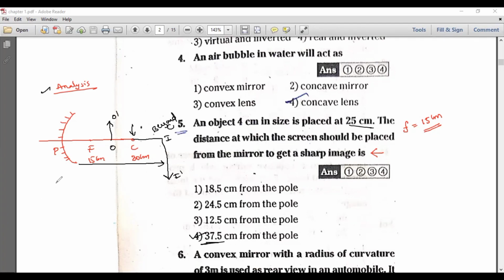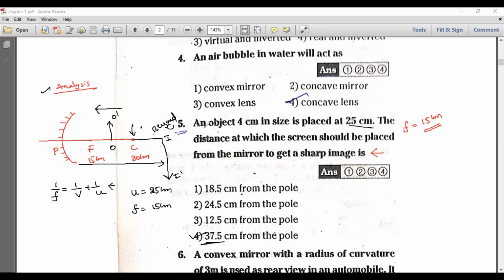Even so, I am going to calculate the image distance also. 1 by f is equal to 1 by v plus 1 by u. This is called the mirror formula. And while solving these kinds of problems, we need to apply sign convention. The object distance in the question is 25 centimeters and the focal length is 15 centimeters. To apply the sign conventions, first we need to take the incident ray.